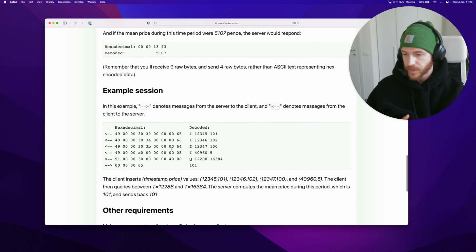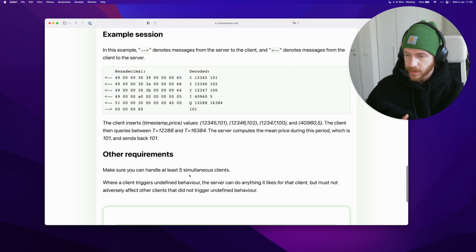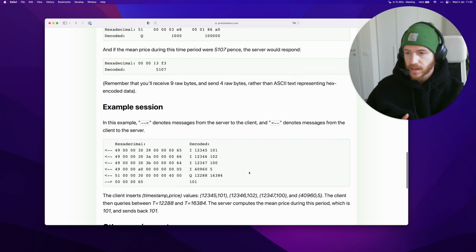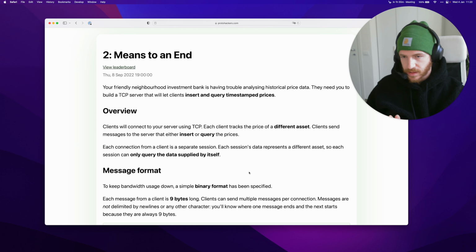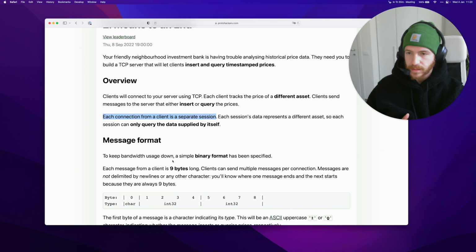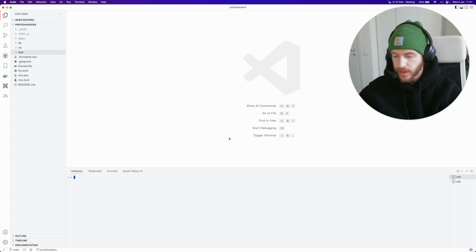There's an example session over here with bytes and everything. 5 simultaneous clients, and when a client triggers undefined behavior, the server can do anything it likes for that client. Also, somewhere in the beginning, it mentions that prices are kind of scoped per client. Each connection from a client is a separate session. There you go. Okay, so we know what to build. Let's build it. Okay, we're ready to go.